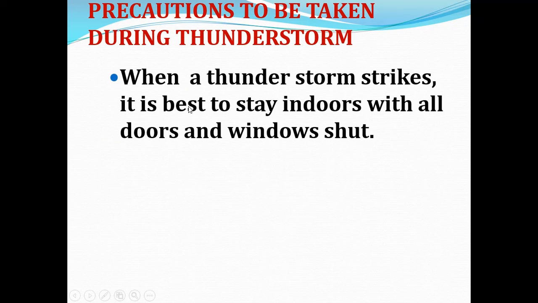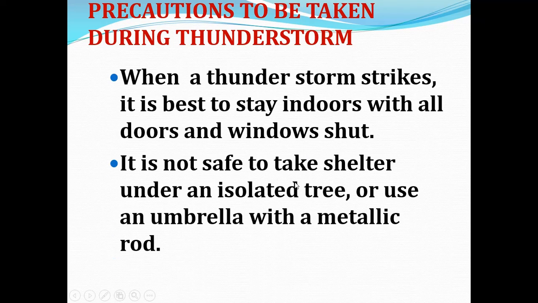Now, what precautions can we take during a thunderstorm? When a thunderstorm strikes, it is best to stay indoors. We have to stay inside the home with all doors and windows shut. It is not safe to take shelter under an isolated tree or use an umbrella with a metallic rod. So we should not take shelter under any tree, and we should not use an umbrella with a metallic rod.